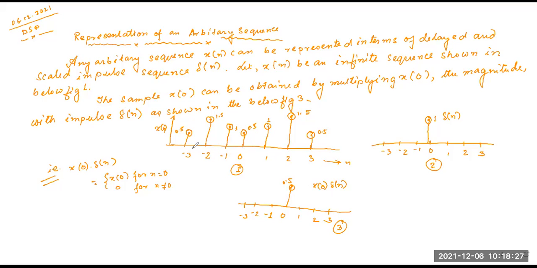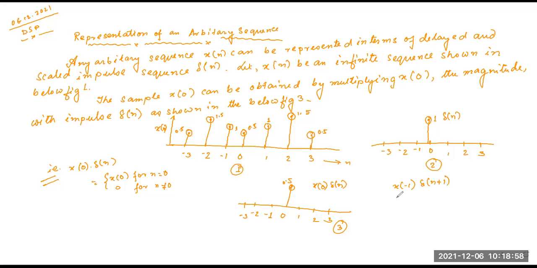Can you tell me how we can write x of 1? Yes, anybody? x of 1 can be written as x of 1 into delta n minus 1.